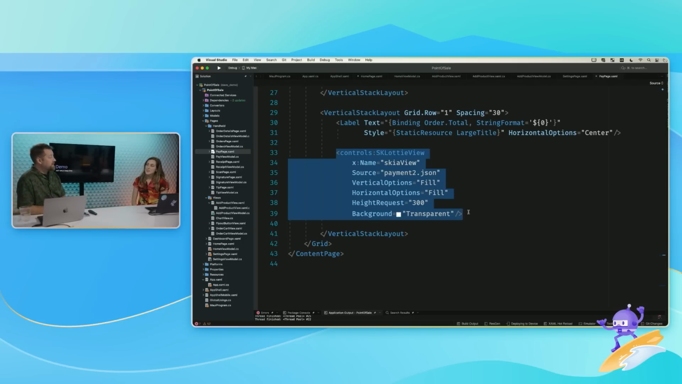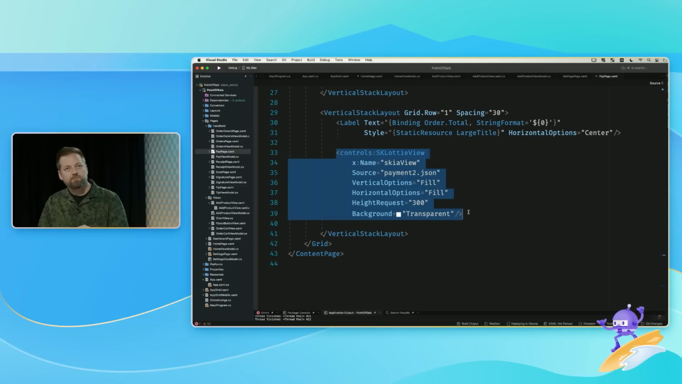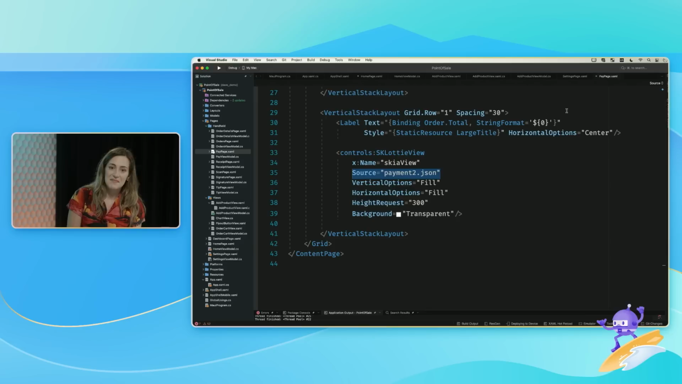So it's a drawing engine. Skia is a cross-platform drawing engine from Google, and SkiaSharp is our binding for it. And so in .NET, you can basically draw anything on it. Lottie is an animation spec. It's JSON-based. You can generate it from different tools. And you can basically just drop it in. All I have to do here is reference that source, payment2.json, and we're good to go.